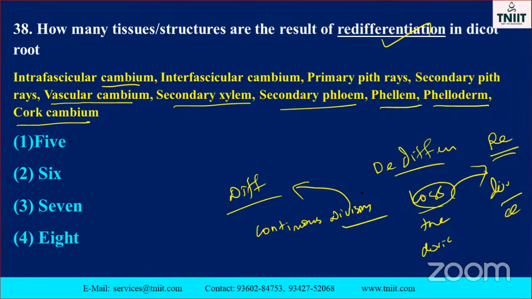Here they ask about the redifferentiation types. Okay, my dear. So here, the correct answer is 6. In all of these, cell division occurs and it is possible to regain the capacity. Phellem, phelloderm and cork cambium are possible. Medullary rays are also possible. Interfascicular cambium is also possible. In total, they told 6 only. Next class, I will definitely give you this question's answer clearly. Okay, my dear, 6 is the correct answer.